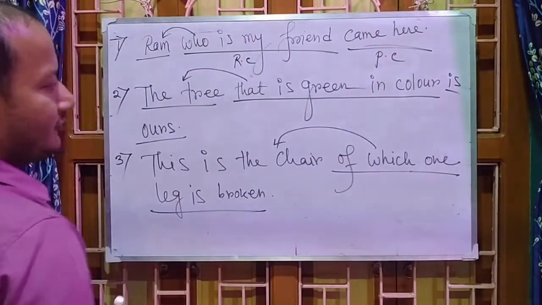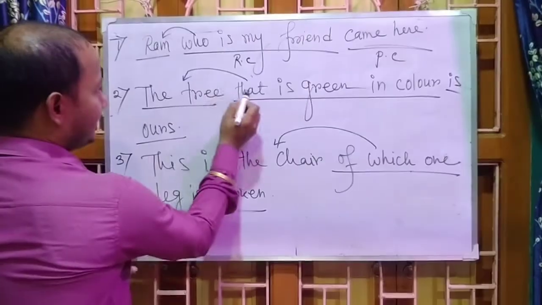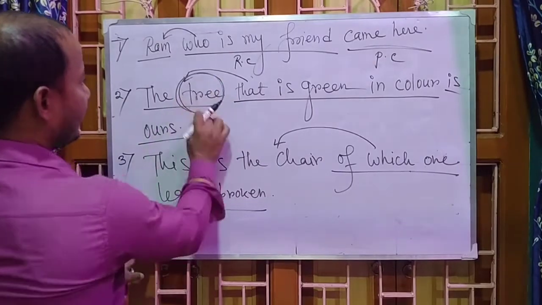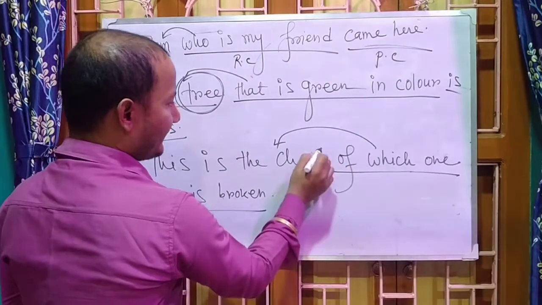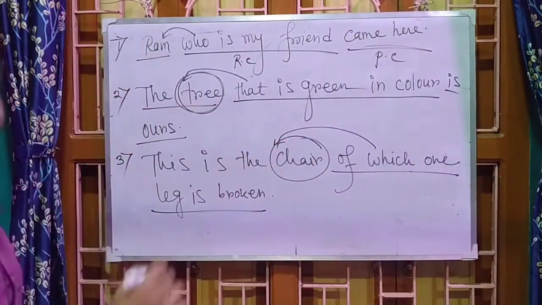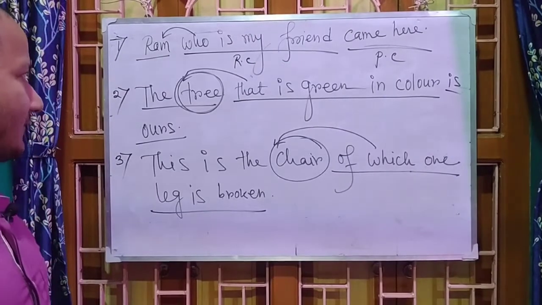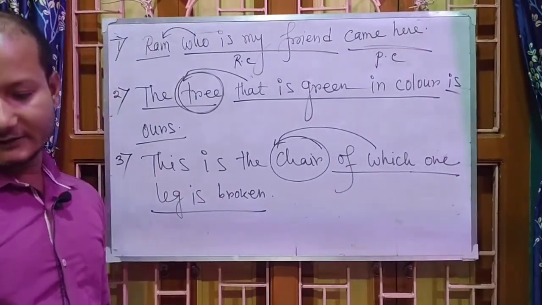So if I ask you, show me the antecedent here. So look, that is qualifying here the tree. So here tree is called the antecedent. Here, of which is qualifying the chair. So here chair is called the antecedent. Dear students, I hope you understood the adjective clause or the relative clause.